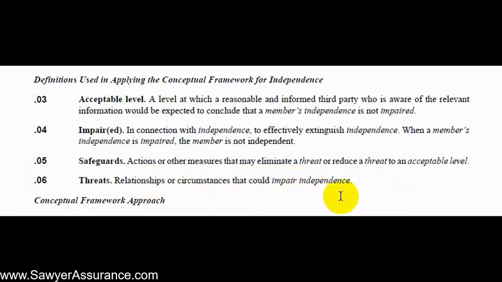So in performing our analysis of whether or not we're independent, we first take a look at some threats, what looks like it could impair our independence. And then we try to see, well, are there safeguards that we could put in place that would prevent us from being impaired even though we have that threat? And after that, we gain an understanding of whether our threat to independence is now down to an acceptable level after we've employed those safeguards. And if it turns out that we can't put together safeguards to eliminate that threat, then we're impaired and we're not allowed to issue a report on the engagement. So let's go take a look at what are some threats that might impair our independence.